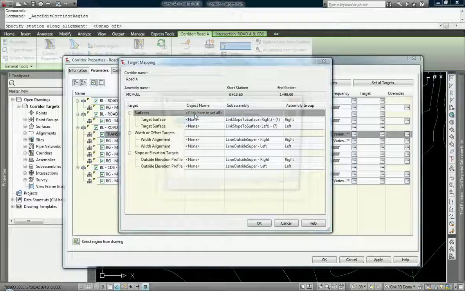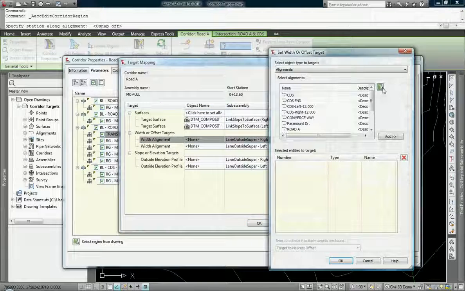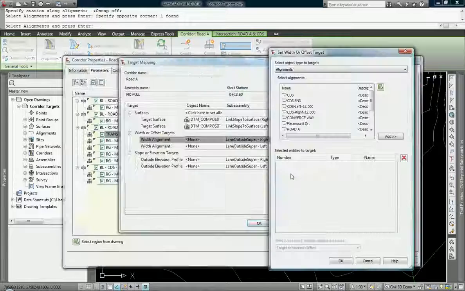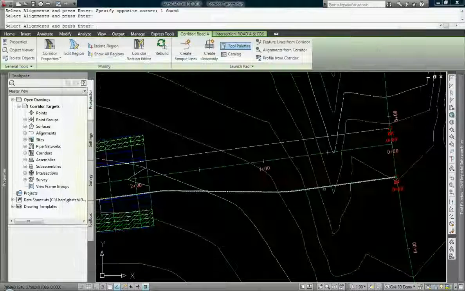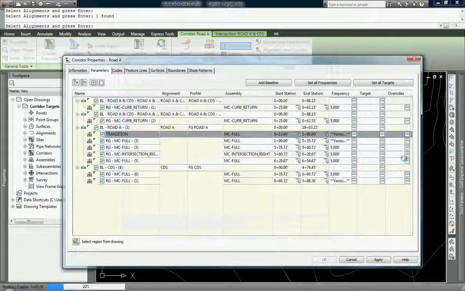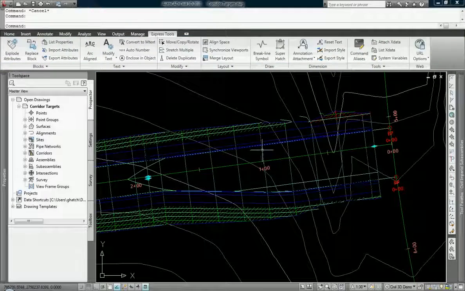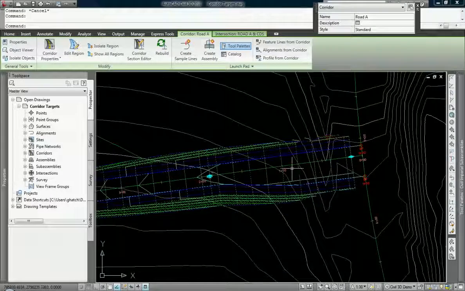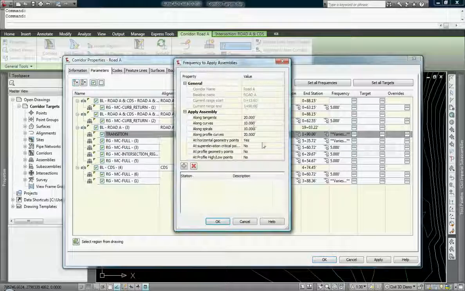Same thing, we'll go with daylight, our DTM or existing grade, and the right hand side will follow this alignment. Okay, and the left hand side will follow this alignment, and there we go. Now if I wanted to, you see that it follows that transition lane very nicely. Inserting or changing the frequencies is simple there.